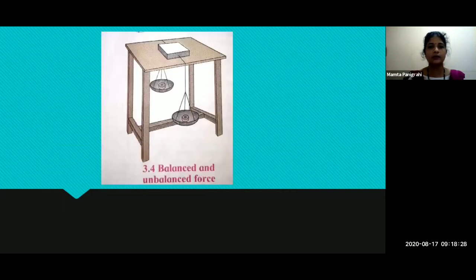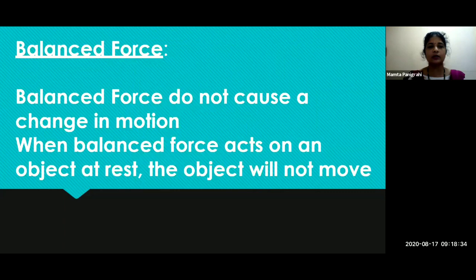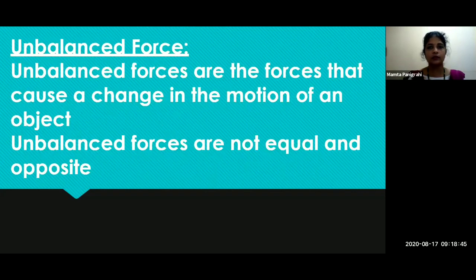Very good, students. Then we did balanced and unbalanced force. In balanced force, the object does not undergo a change in motion. There is no change in motion. Whereas unbalanced forces are the forces that cause a change in the motion of the object.